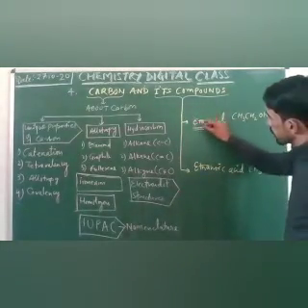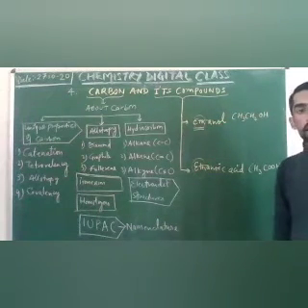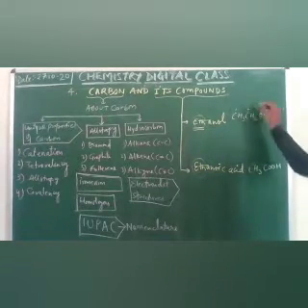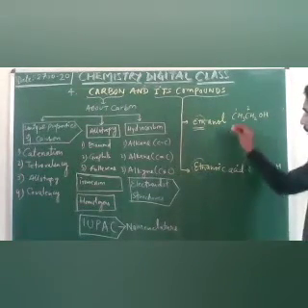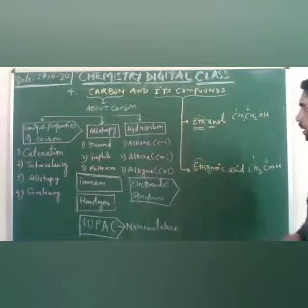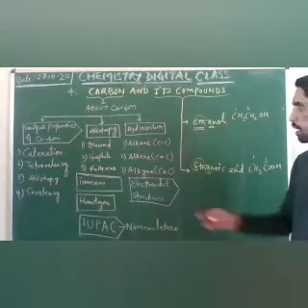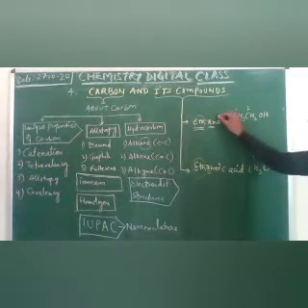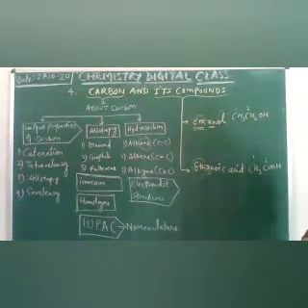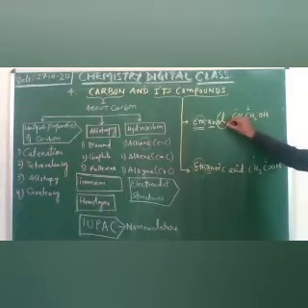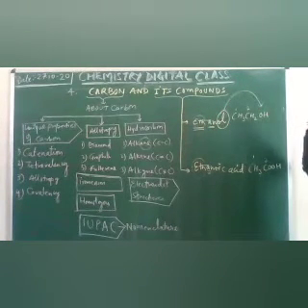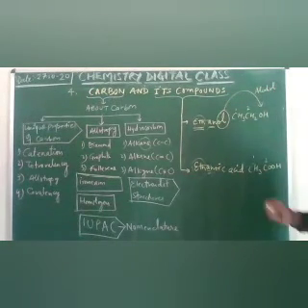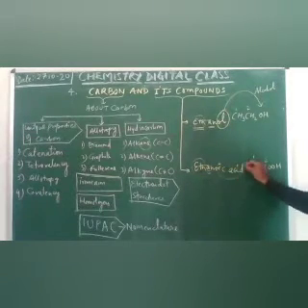Eth means two carbons, 1, 2. Okay. Second, what is the nature of the bond? Single, double, triple? Single bond. Now, what is the functional group at the end? OL. Of which functional group? OH. Which functional group is that? Alcohol. Whereas here, ethanoic acid.